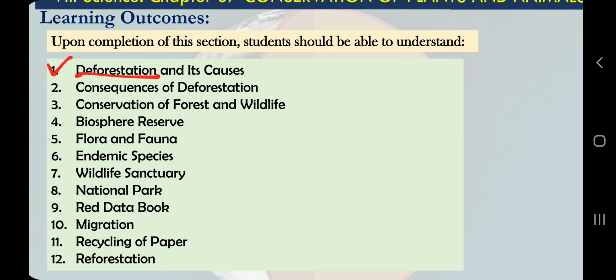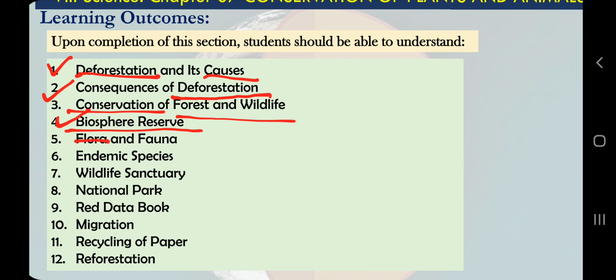So deforestation simply means removal of trees or cutting of trees for any reason. So deforestation and its causes. Consequences of deforestation, again a related headline: conservation of forest and wildlife. Biosphere reserve, these are some large areas where we protect wildlife and plants.